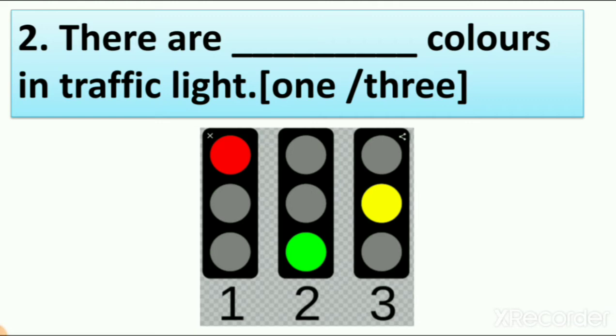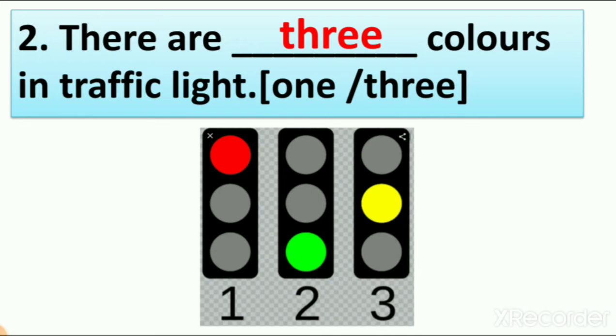So how many colors are there? There are 3 colors. How many colors are there? You can see there are 3 colors. So what is the answer? There are dash colors in traffic light. So let's write the answer. 3 colors. You can understand with this picture.